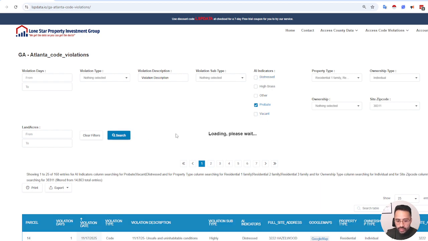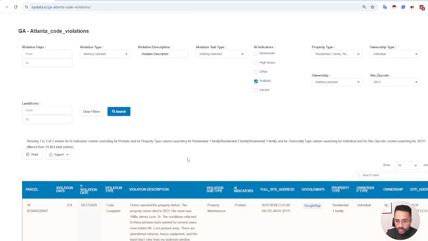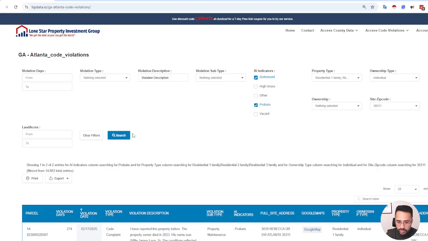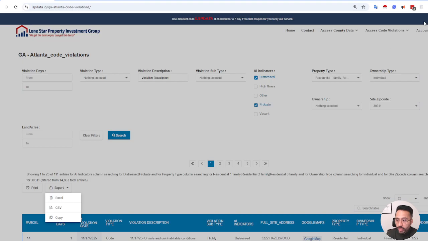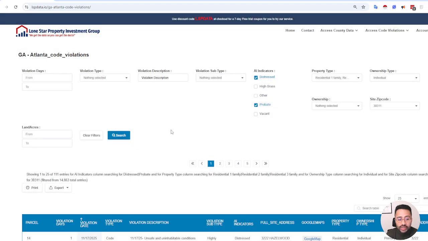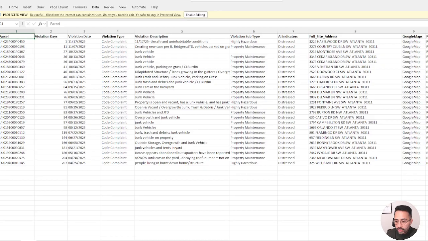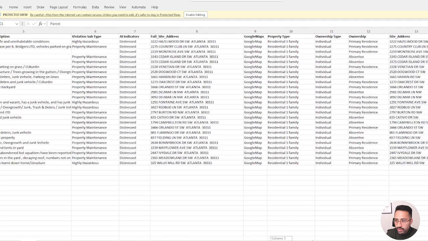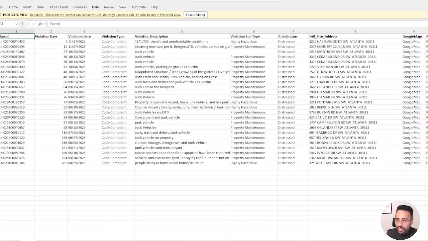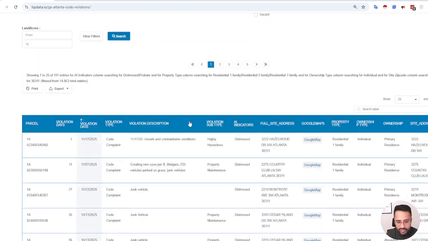Let's see if there's any probates actually. Oh, there are 2 probates. This person passed away, right? And let's say you were doing distress as well. So this is as simple as doing export, and you can either export to CSV or Excel. And again, we made it easy for you to just export it and then skip trace it if you need. I'm not going to show their names again, but it has the information that you need to do skip tracing, and it also has information about the property itself, right?